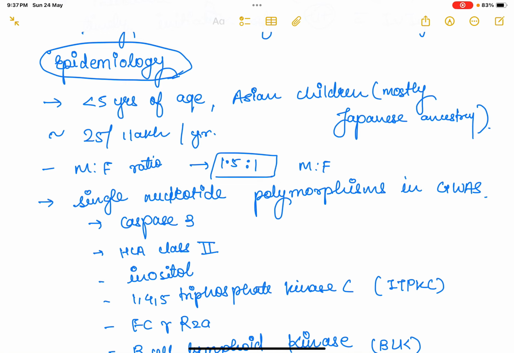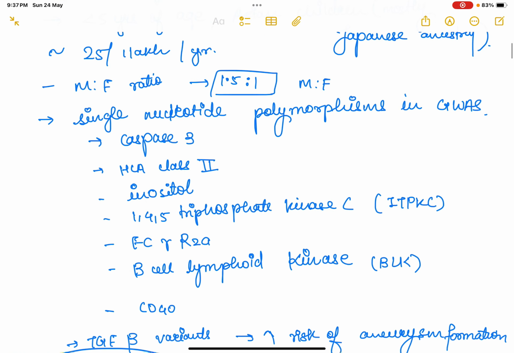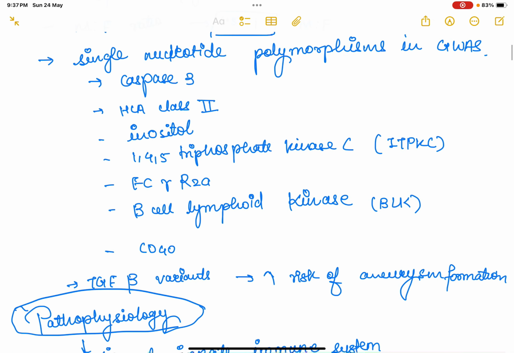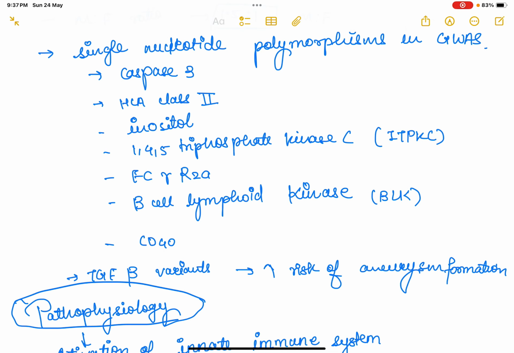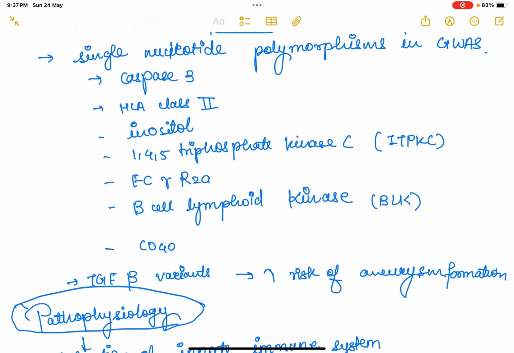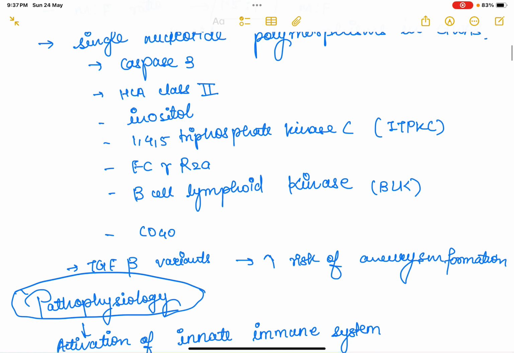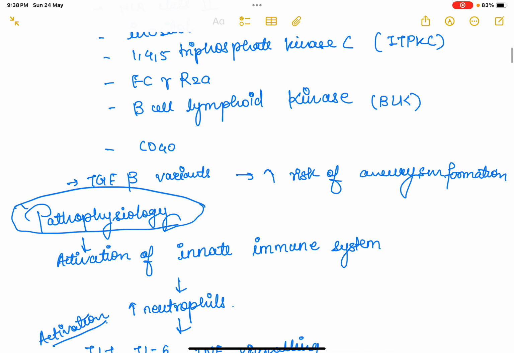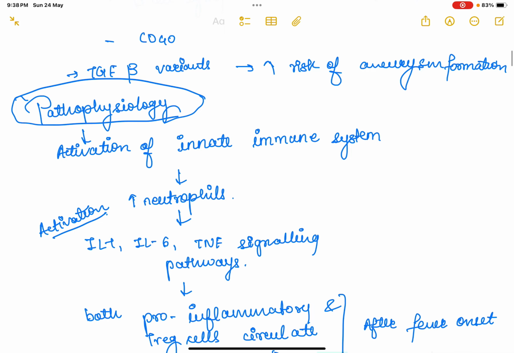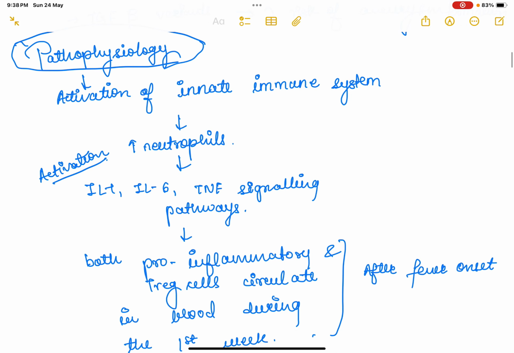The reported incidence is 25 per 1 lakh per year, and the male to female ratio is 1.5 to 1. Certain single nucleotide polymorphisms have been noted in genome-wide association studies, namely caspase-3, HLA class 2, inositol 1,4,5-triphosphate kinase C (ITPKC), FCGR2A, BLK (B cell lymphocyte kinase), and CD40. If there is a TGF beta variant, it is associated with increased risk of aneurysm formation.